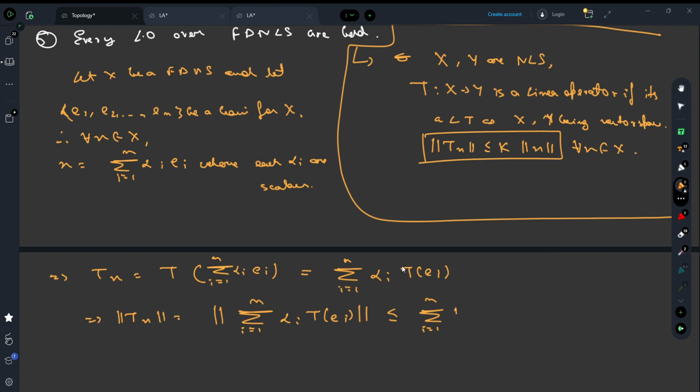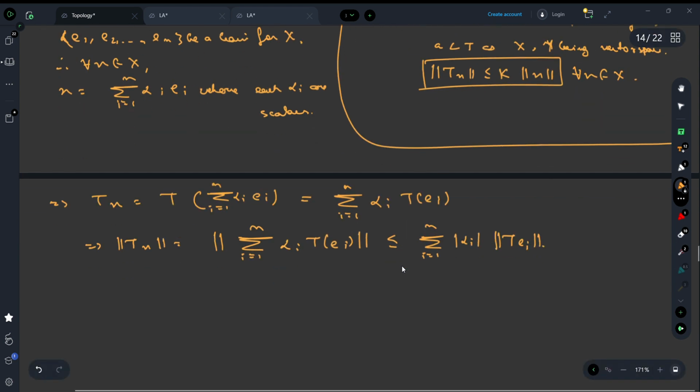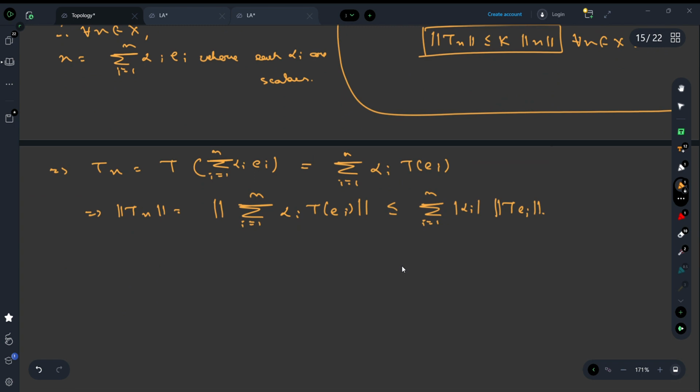We can again bring alpha i outside as a modulus, so mod of alpha i times the norm of T of e i. We can choose the maximum of the norm of T of e i from here. We can say this is less than or equal to k times the summation i equals 1 to n of mod of alpha i, where k is the maximum of the norms of T of e i.